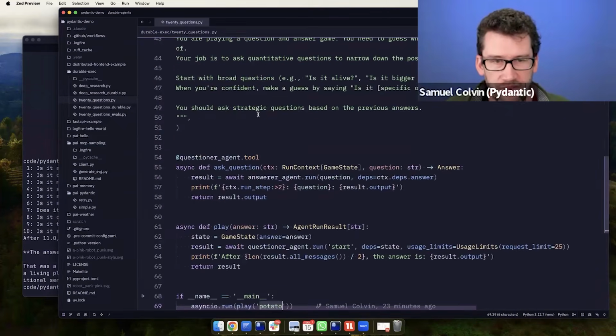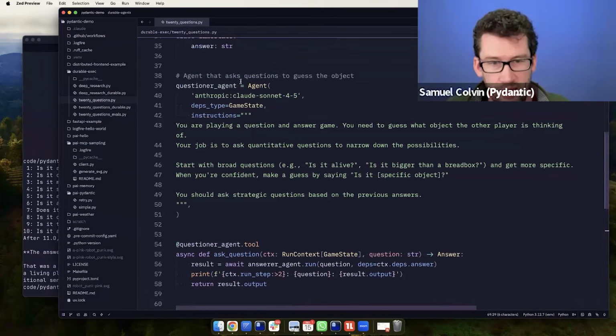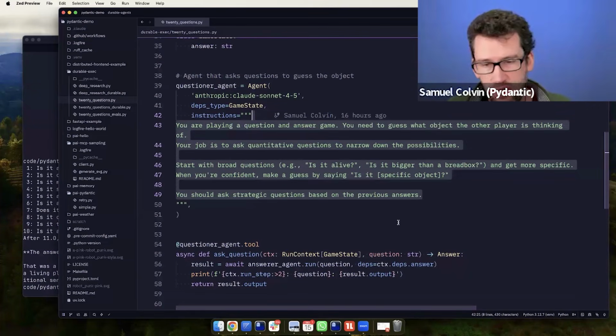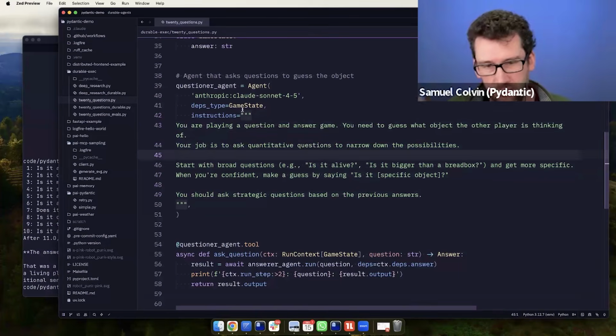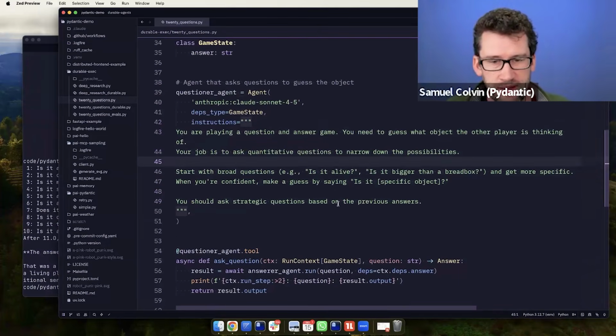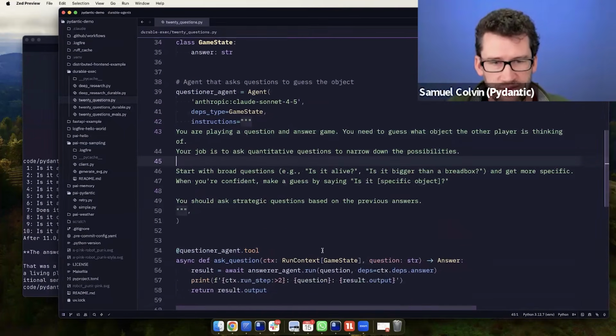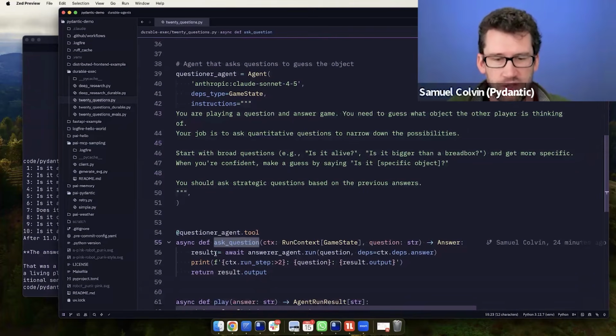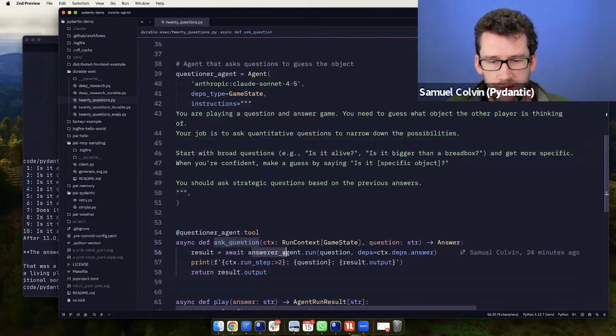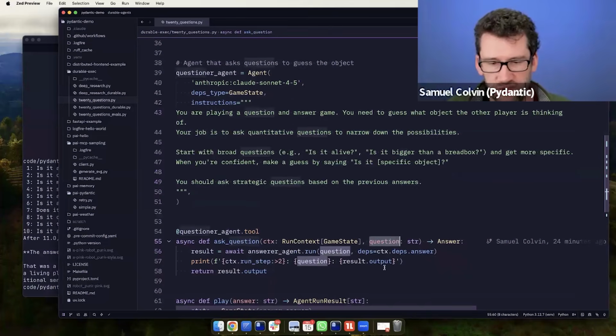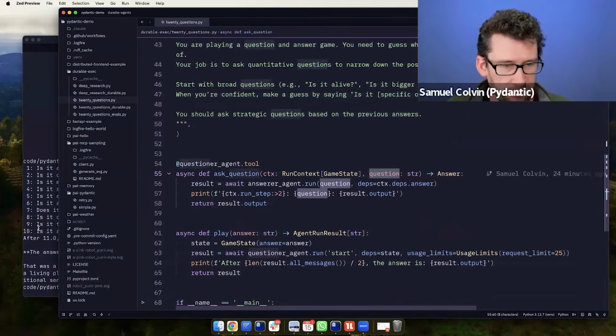Then we have the questioner agent, or the player agent, which has a bit more context on what it's going to do. You don't need to read through all of this. This code is public now. It's a pull request, but I'll merge that afterwards. But you should get the idea. The way the questioner agent gets to ask its questions is by calling a tool, ask a question. Inside that tool, we run the other agent, the answer agent, to decide the answer to this question, and then we respond. And it takes a little bit of time to run.